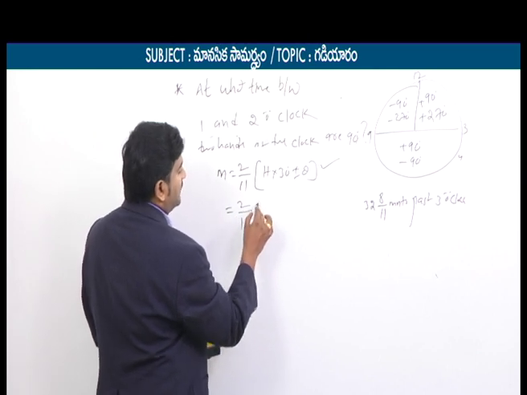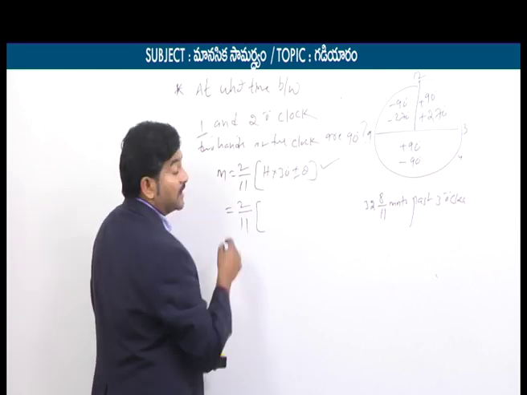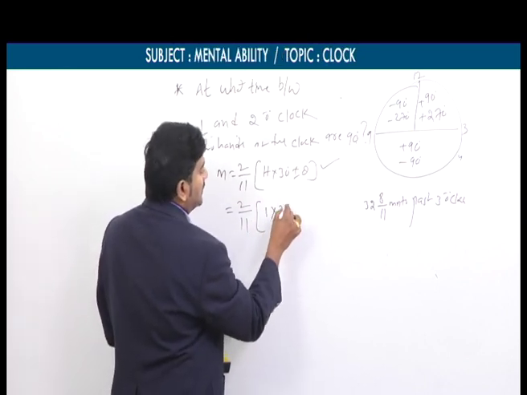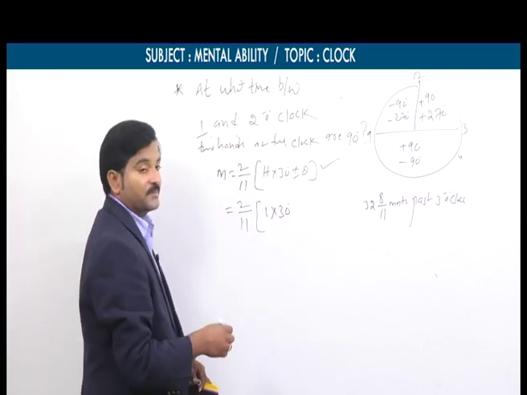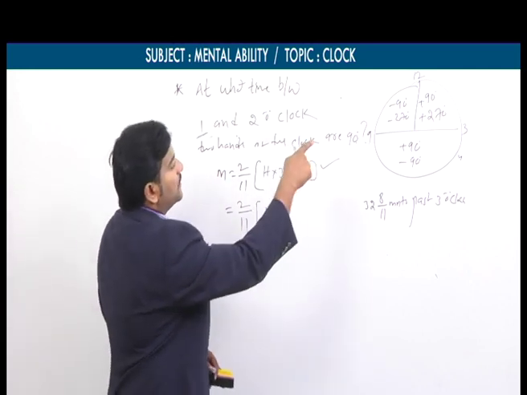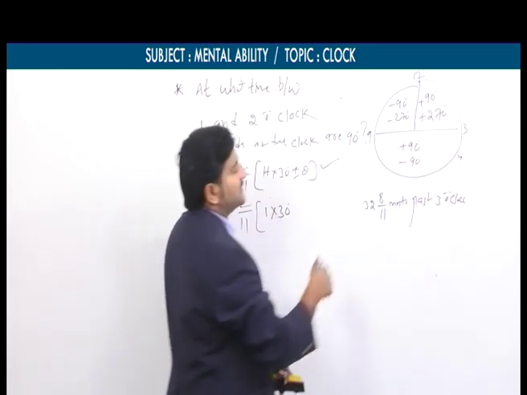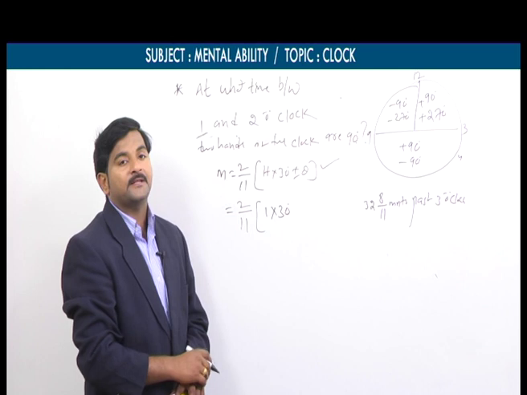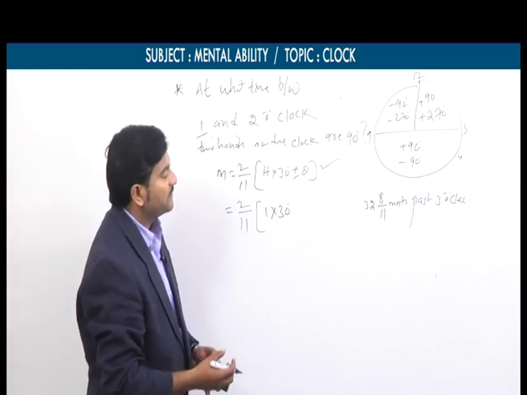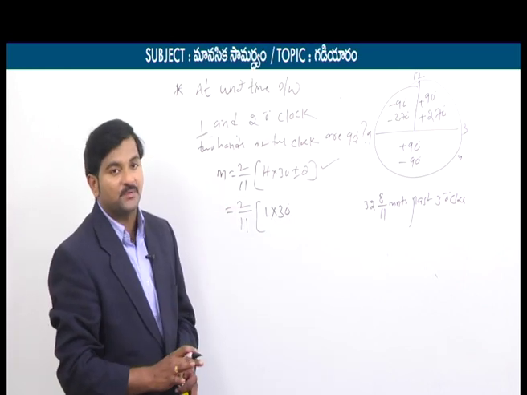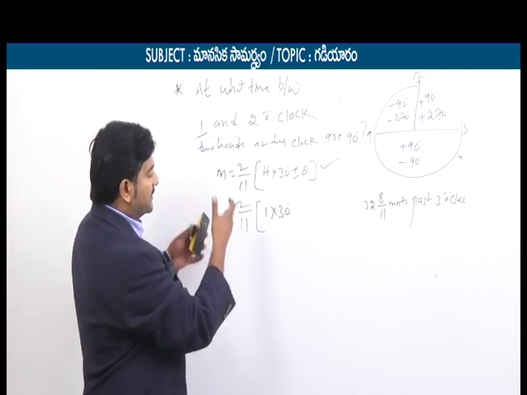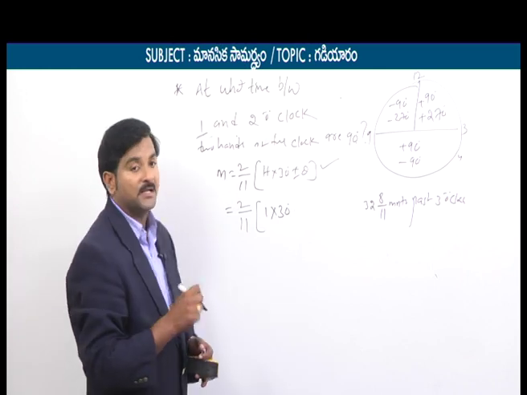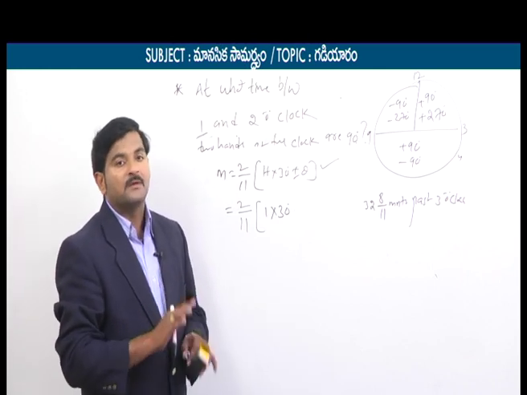So 2 by 11 into starting hour. What is our starting hour here? 1 o'clock. So that's why h is equal to 1 into 30 degrees. Now you should not take plus or minus because the given time lies between 12 and 3. Since the given time lies between 12 and 3, we need to take one time theta equals plus 90, and second time theta equals plus 270. So by taking two cases, case 1 will come and case 2 will come. There are two formulas for the perpendicular condition because this will happen 2 times for every 1 hour.